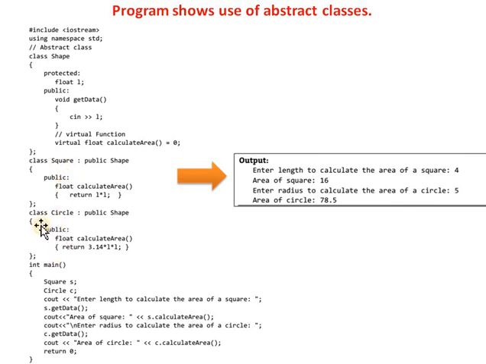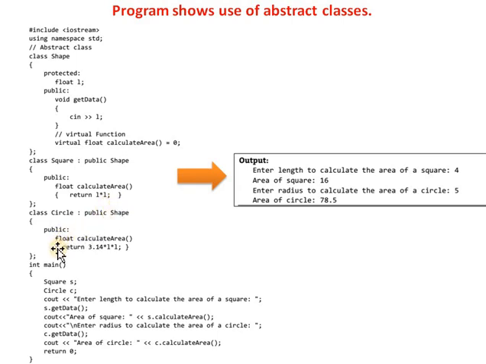There is another class, the circle class, derived from the class shape. How is the derived class defined? Class circle colon visibility mode and base class. Our base class is shape, which is our abstract class.